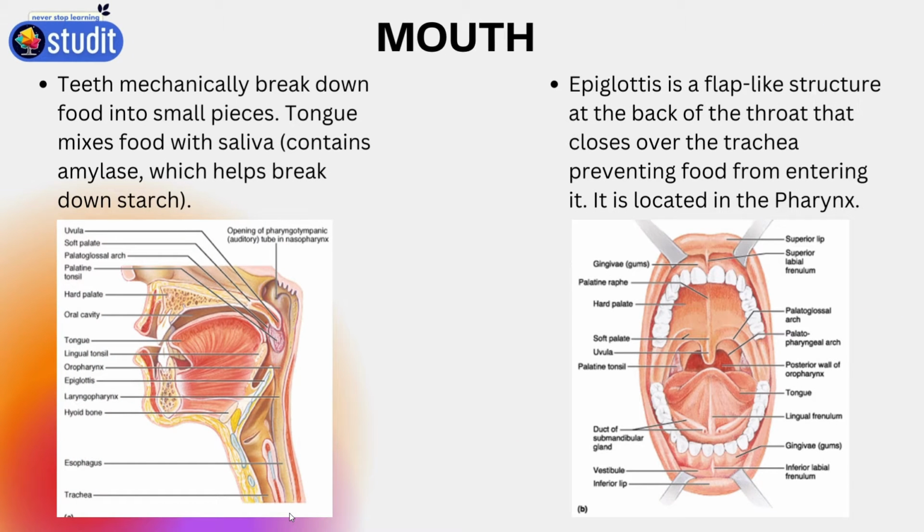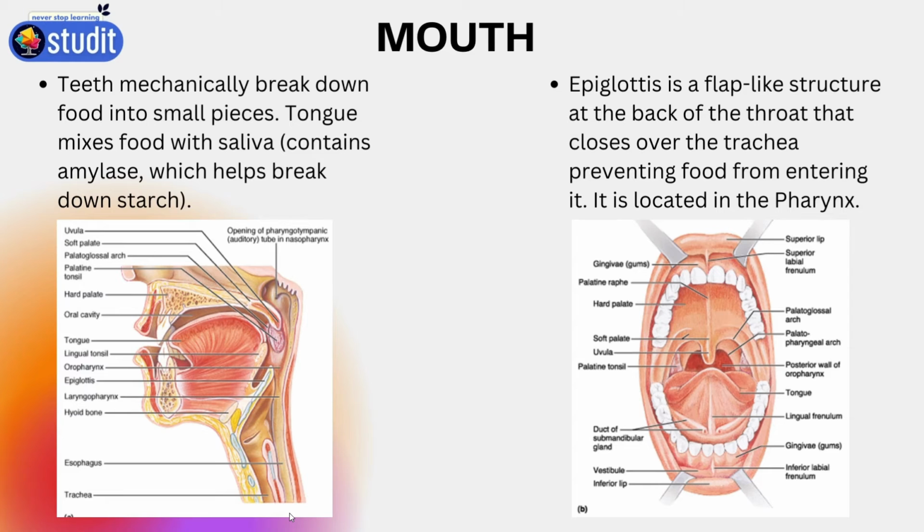Next, we will move to the organs of the digestive system, like the mouth. The mouth has teeth and tongue. Teeth, we already know, mechanically break down the food into small pieces. The tongue mixes the food with saliva that contains amylase, which breaks down the starch. There are also some other structures like the uvula. The uvula helps with saliva. Then there is the epiglottis. The epiglottis is a flap-like structure in the throat. It does not allow the food to go to the air pipe.